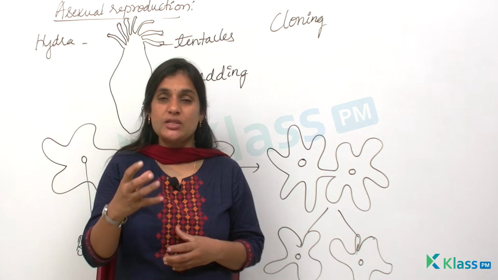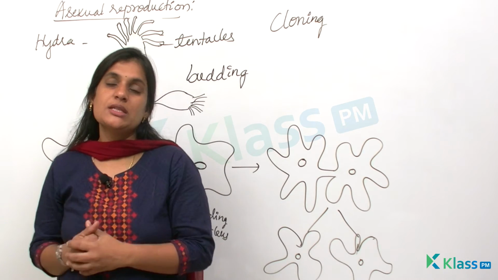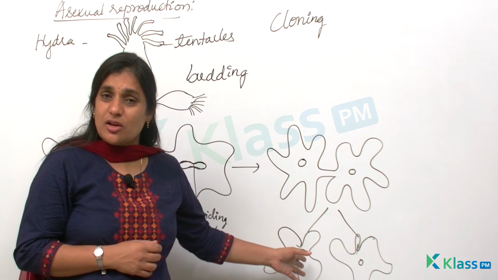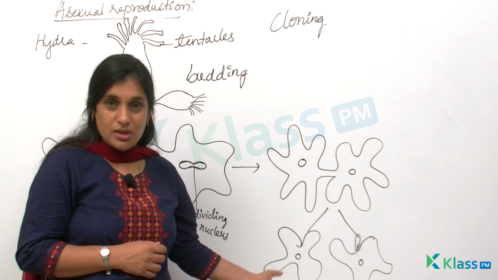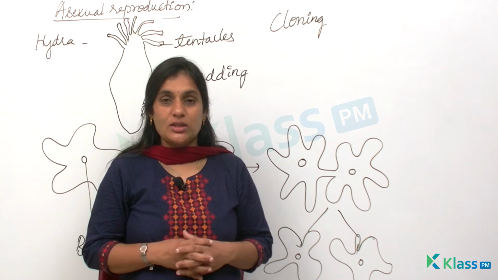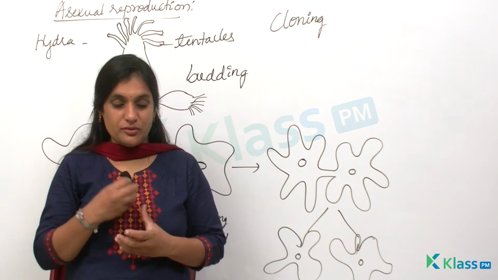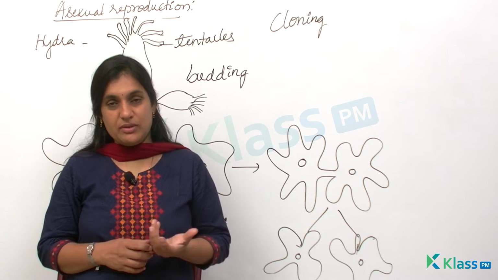I've told you, in case of multicellular organisms like sheep, cow, buffaloes or humans, it is difficult to produce an exact Xerox copy of the parent as in unicellular organisms. We have seen amoeba, right? But the scientists worked on this and introduced a method called cloning where they can produce an exact copy of the cell or any other living part of the cell.